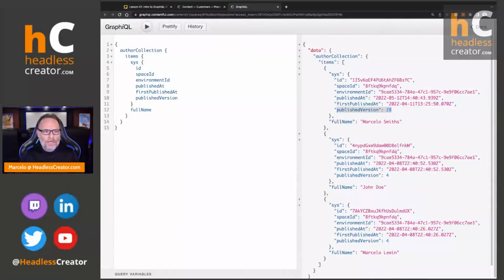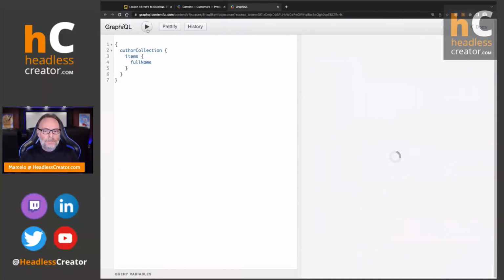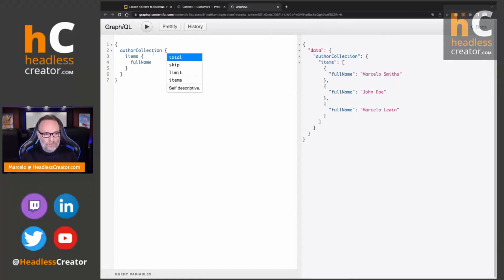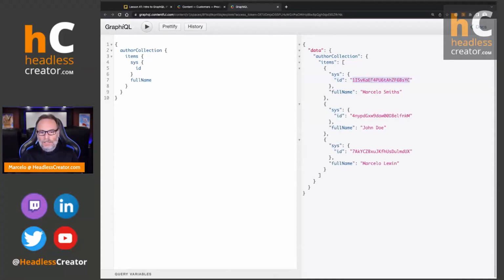So let's go back here. We're going to get rid of the sys. We don't need this anymore. Let's run it again. Okay, so there we go. What I'm going to do is let's get the ID. Let's get the ID. So we're going to use this ID, right, to just query. Instead of author collection, we're going to do ID that. And of course, we get rid of items.